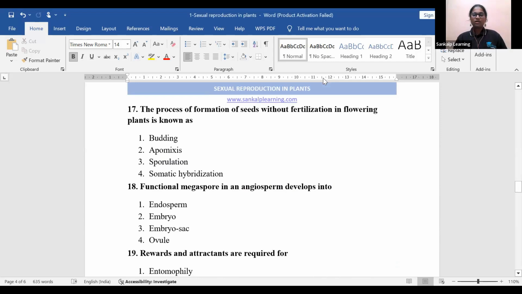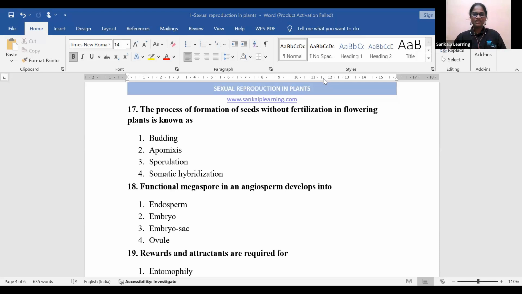17th question. Understand the question correctly. The process of formation of seeds without fertilization. What do we call the production of seed without fertilization? Budding, apomixis, sporulation, somatic hybridization.